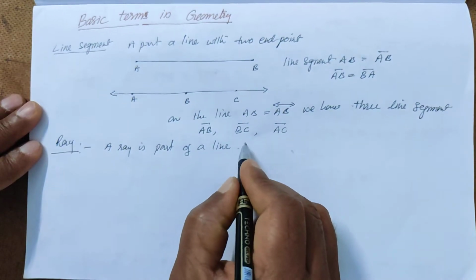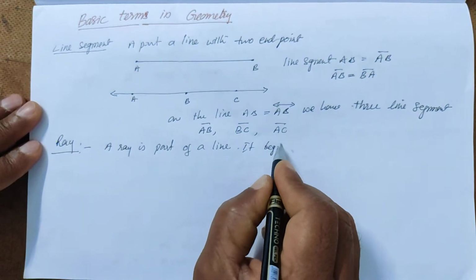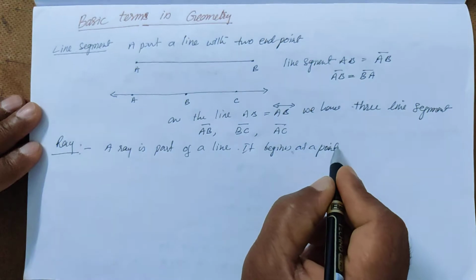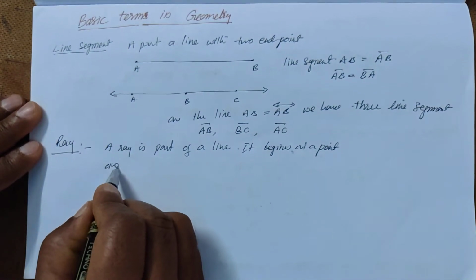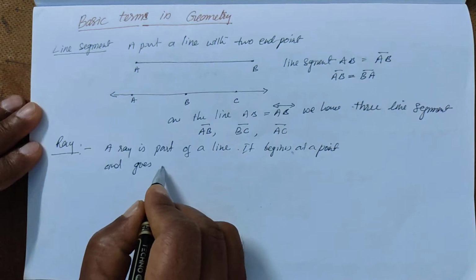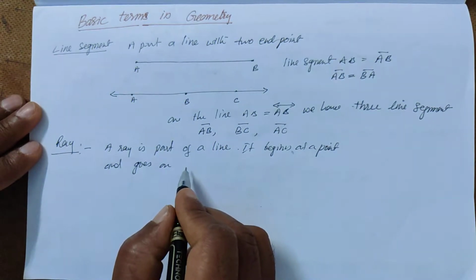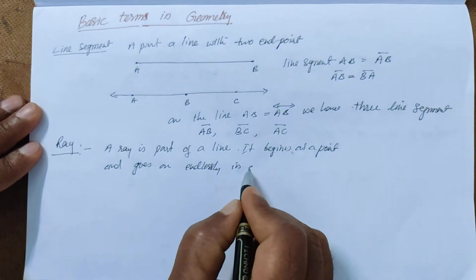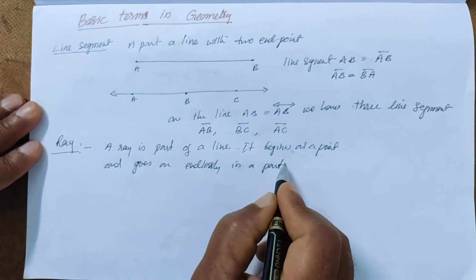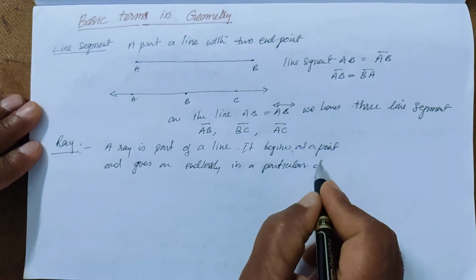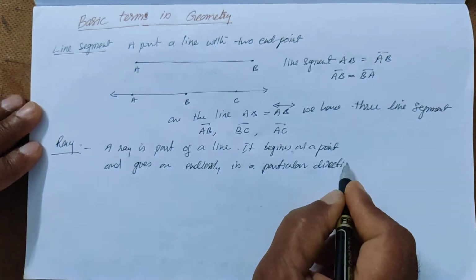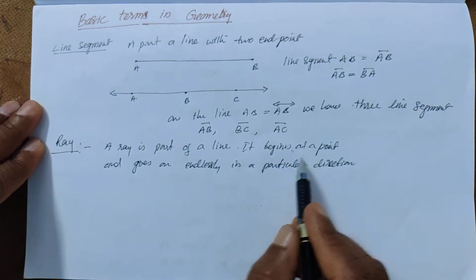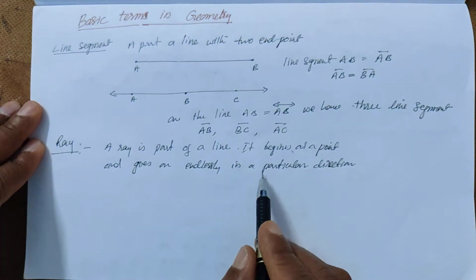It begins at a point and goes on endlessly in a particular direction.